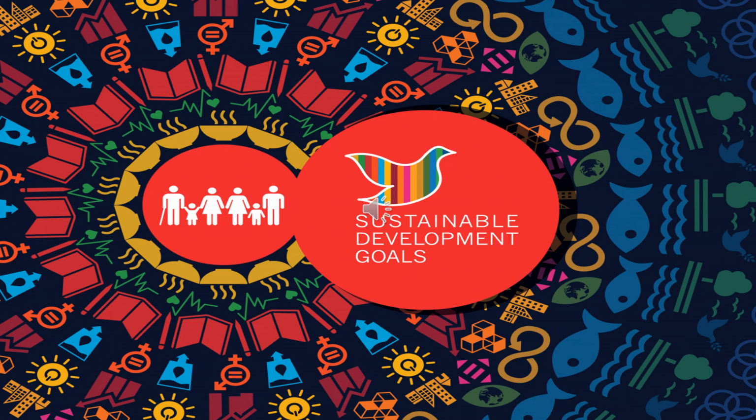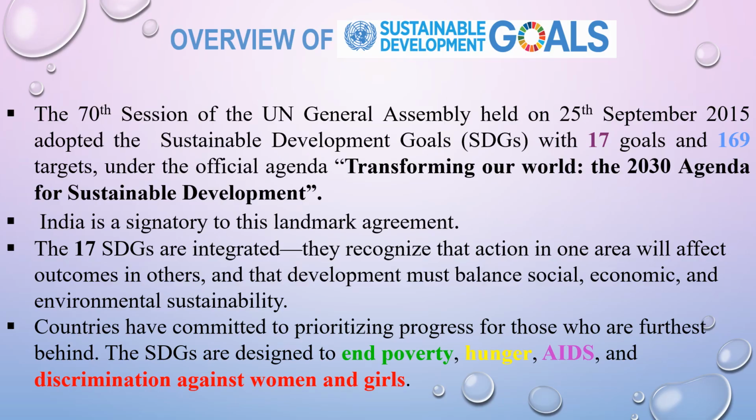Today we are going to discuss an important topic, Sustainable Development Goals. Now what are these Sustainable Development Goals? The 70th session of the UN General Assembly, held on 25th September 2015, adopted the SDGs, or the Sustainable Development Goals, with 17 goals and 169 targets under the official agenda Transforming Our World, the 2030 Agenda for Sustainable Development.